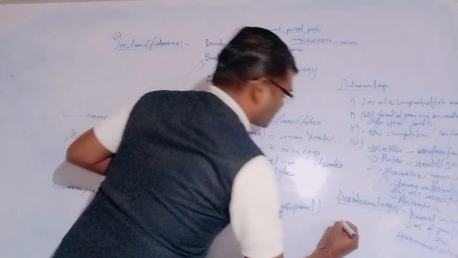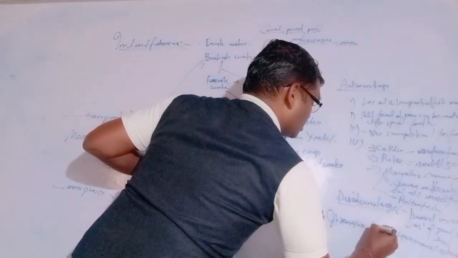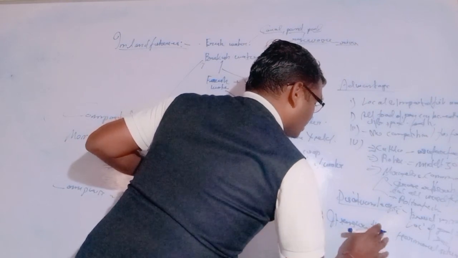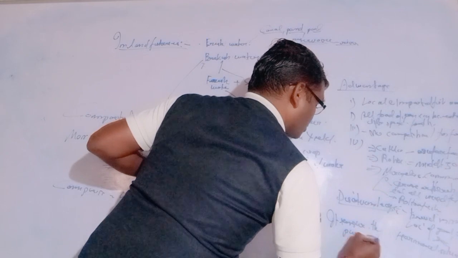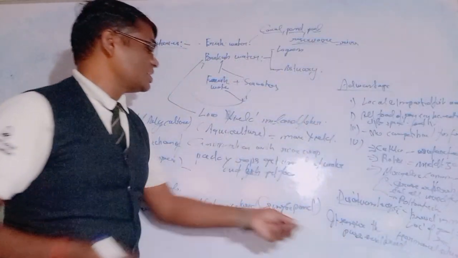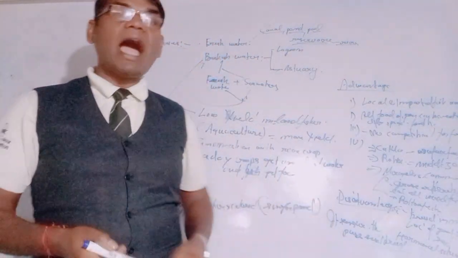So we will obtain pure seed and the production will be high.